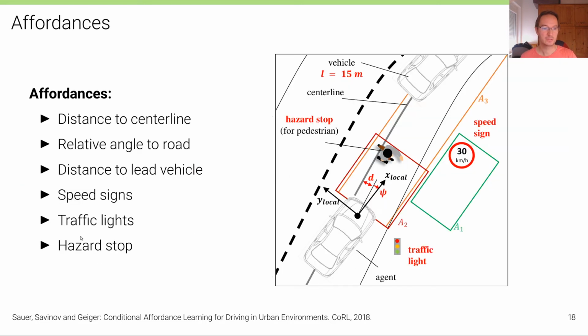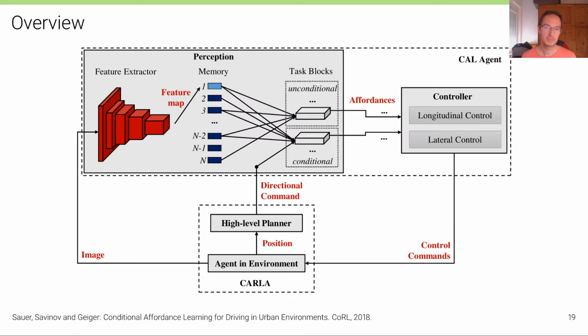For example, the hazard stop is unconditional because it doesn't depend on the navigational command if we should stop or not. If there's something in front of us, we should just stop no matter what. But for example, the relative angle to the road heavily depends on the navigational command. If we are on an intersection, this relative angle will change depending on if the vehicle has to go left or right, etc. So that's the reason why some of these task blocks here are unconditional and some are conditional. The output of this perception module is then 6 affordance indicators that are fed into the controller that provides the control commands.